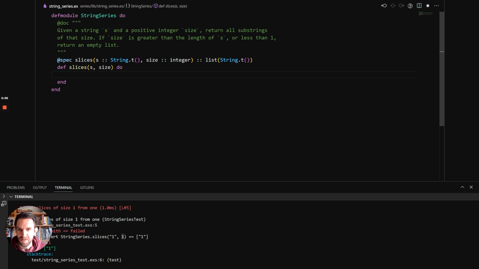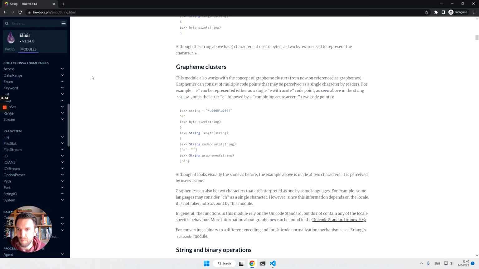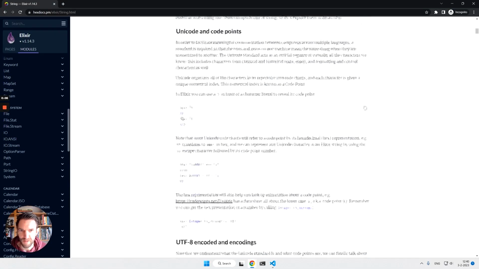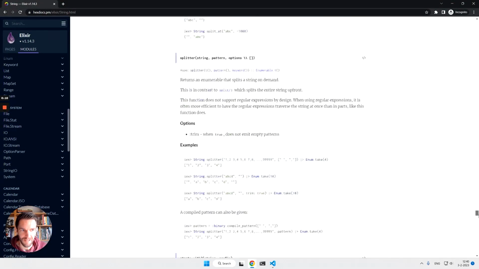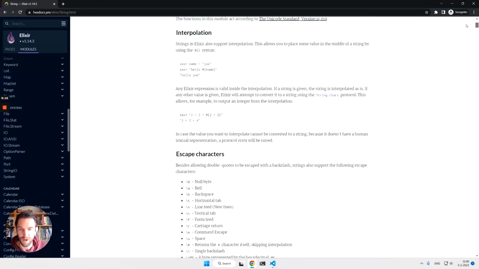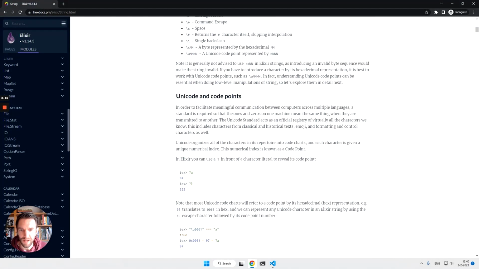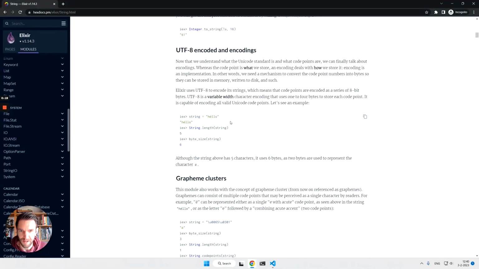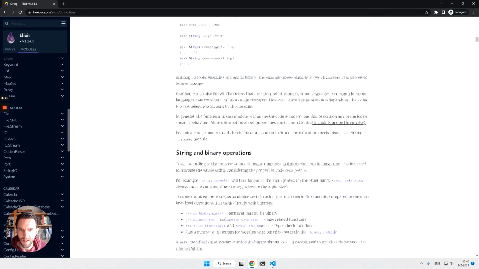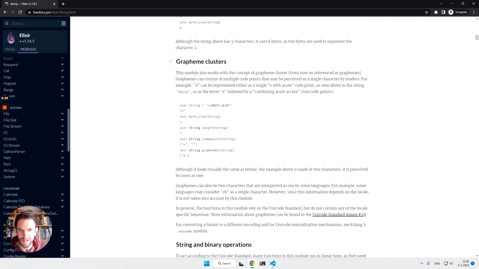Let's look at the documentation for the String type. So we have the String documentation here. A lot of stuff here. You can see that it's really extensive. It's just so much going on. But what we are interested in are the letters. So you can see here there's a lot of stuff about encoding, UTF-8, blah, blah, blah. But what we are interested in is the grapheme clusters. So there's a couple of methods that you can use on the string. But strings in Elixir are basically sequences of bits.